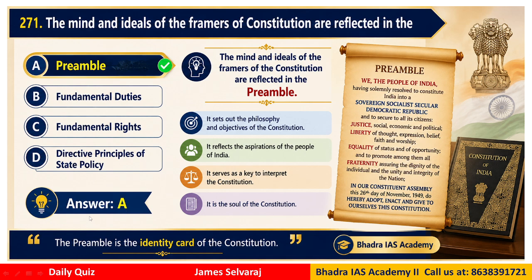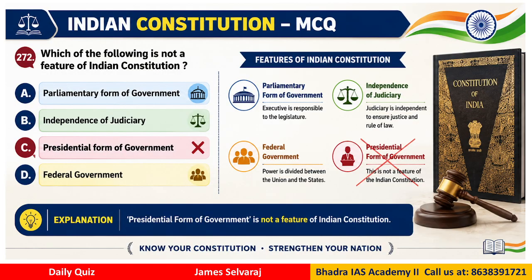Whether it's found in the preamble, fundamental duties, fundamental rights, or directive principles of state policy. The correct answer for this question would be A. The mind and ideals of the framers of the constitution are basically found in the preamble, because it sets out our philosophy, the objectives of the constitution, and it reflects the aspirations of the people. Therefore the preamble, we can say, is the main part from where we get to know the mind, also the ideals of the framers of our constitution.